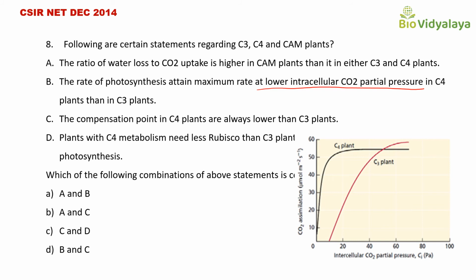At higher carbon dioxide concentration, rate of photosynthesis is higher, while at low carbon dioxide concentration, photorespiration is higher. At low carbon dioxide concentration, photorespiration is higher. Okay.